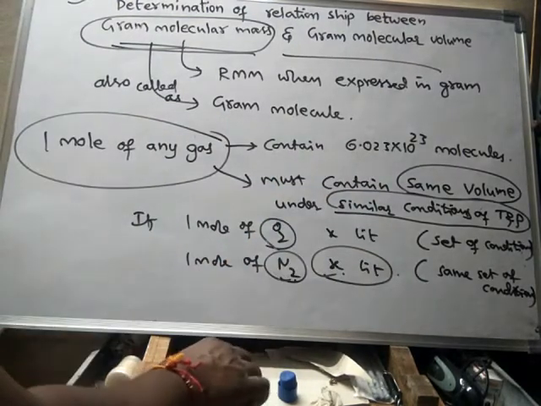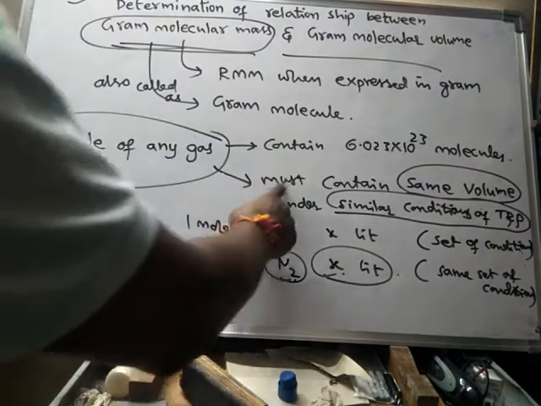This is what we should always remember: 1 mole of any gas must contain the same volume under a similar set of conditions.